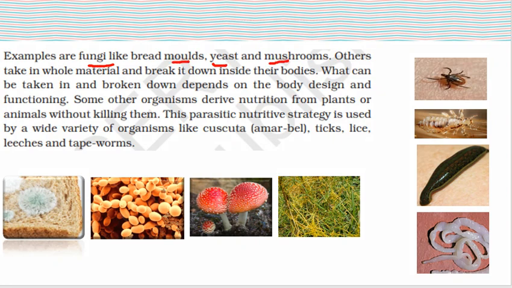Clear? And the other example is that others take in whole material. That means they take whole material inside their body and break it down inside their body. Like the example is the human body.